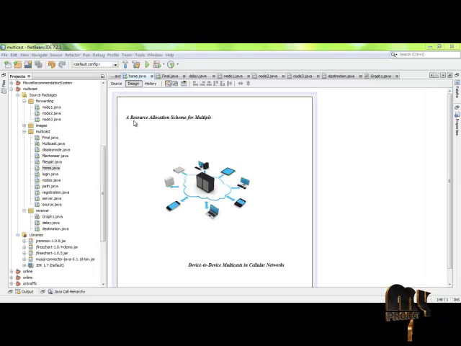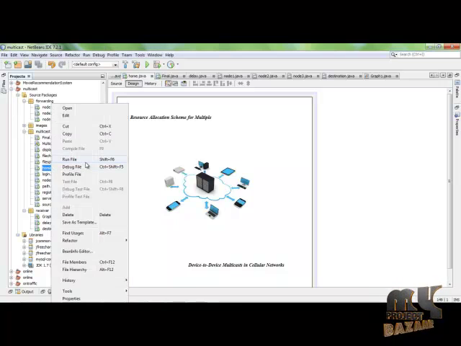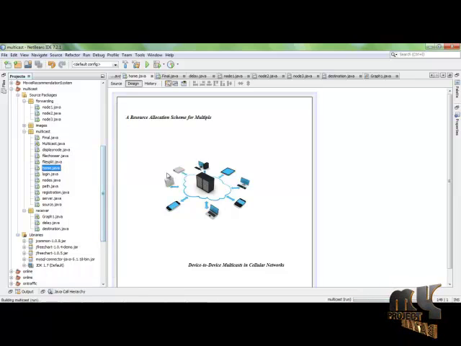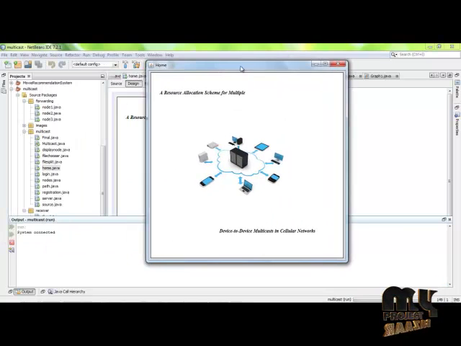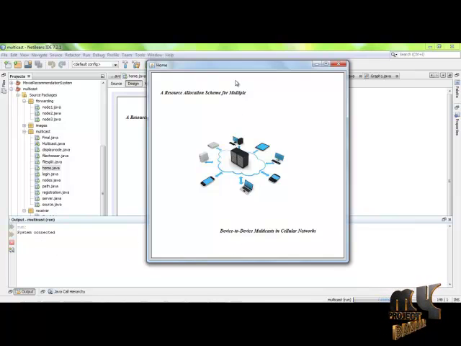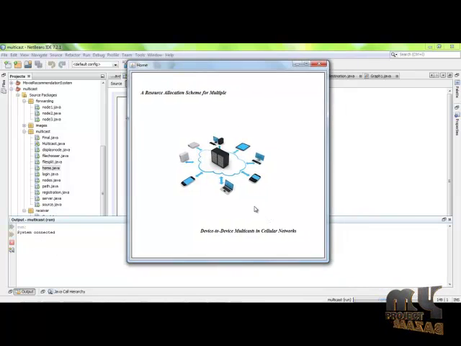Let's start our demo for a resource allocation scheme for multiple device-to-device multicast in cellular networks. Home page. First, click on HomePage.java. Click on file. In this process, we are just compiling and debugging related to certain queries, and the process can be done. Here the process is connected with the database. This is our home page. Click anywhere on the home page.